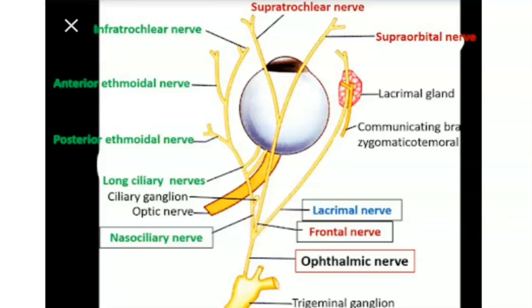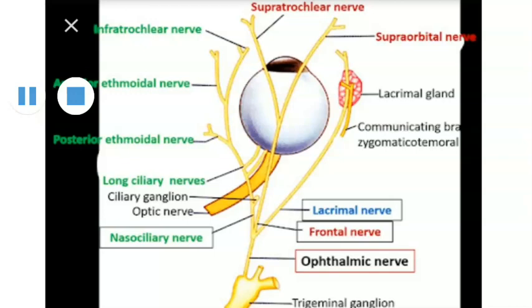Remember the branches of the ophthalmic nerve. The lacrimal nerve does not have any branches. Remember the branches of the nasociliary nerve: infratrochlear, anterior ethmoidal, posterior ethmoidal, and the nerve to the ciliary ganglion. Frontal has two branches, supraorbital and supratrochlear. Don't confuse supratrochlear and infratrochlear. Supratrochlear and supraorbital are the branches of the frontal nerve, and infratrochlear is a branch of the nasociliary nerve.